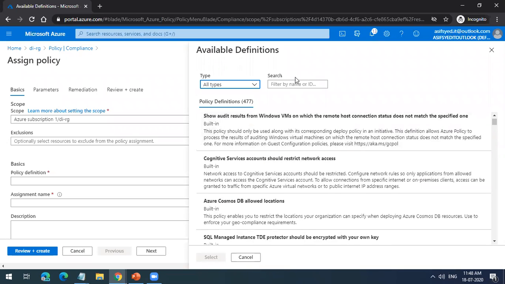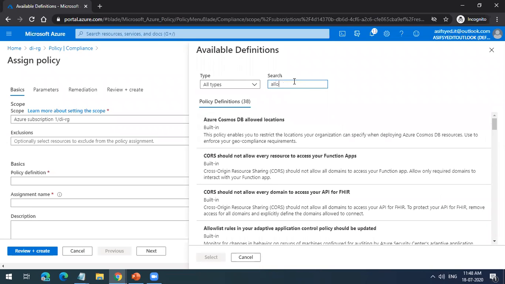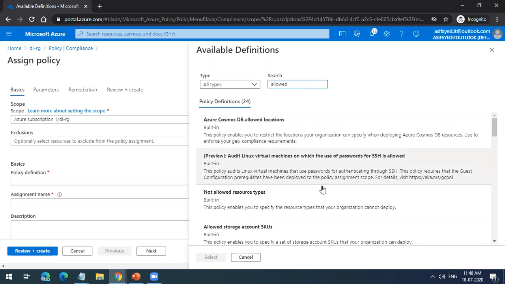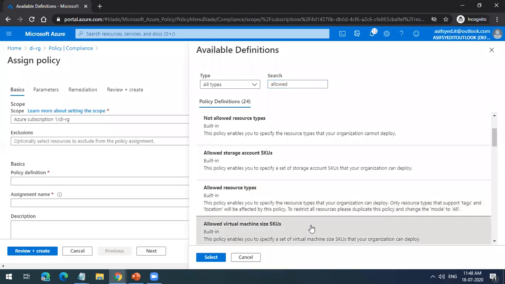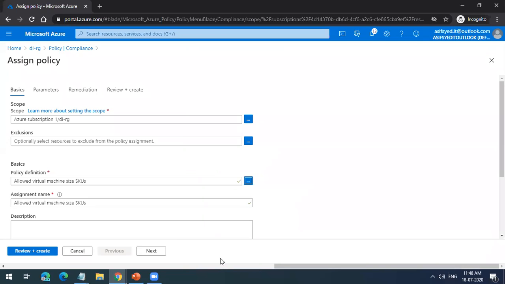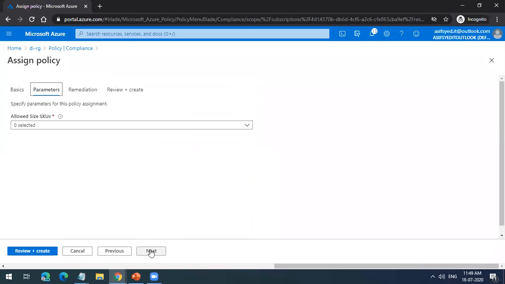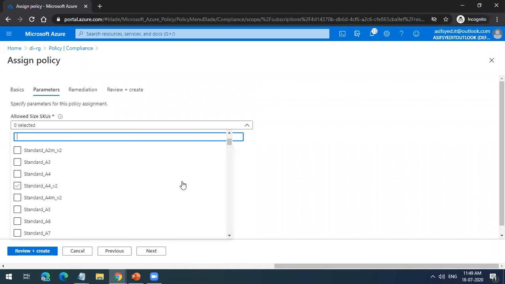So you see, now you want to allow only certain kinds of VM to be selected, certain types of virtual machines. These are all the virtual machine types you have in Microsoft. I want my users to only create D series machines. So I can select this policy and create it. Microsoft will not allow me to create any virtual machine with any other machine series. I can only select the machine types which are available, whatever I want to give.